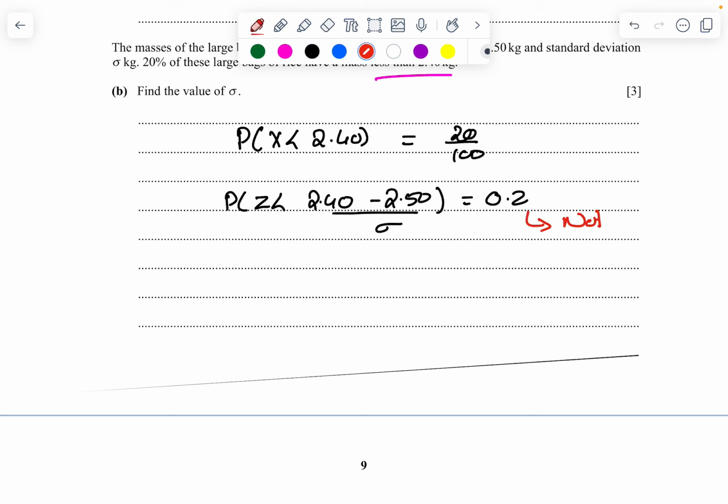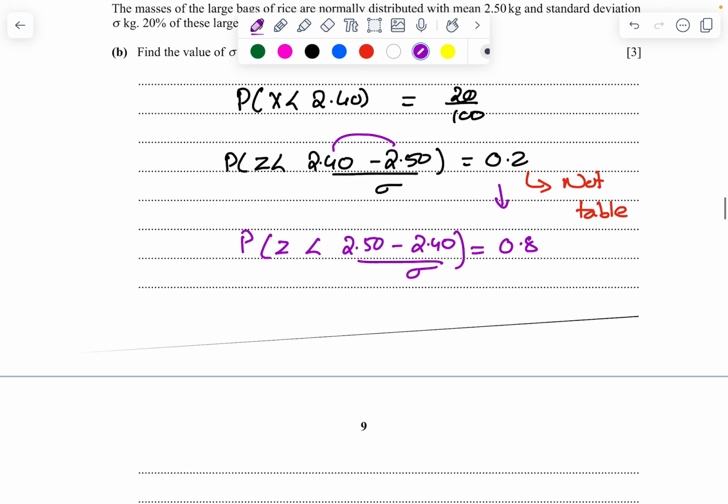Again, this is not in the table. When it is not in the tables, subtract. So it becomes 0.8 and this becomes swapped. So z less than (2.50 minus 2.40) by sigma. So this is going to be (2.50 minus 2.40) by sigma equals 0.842. So sigma equals 0.1 divided by 0.842, which is going to be 0.119.